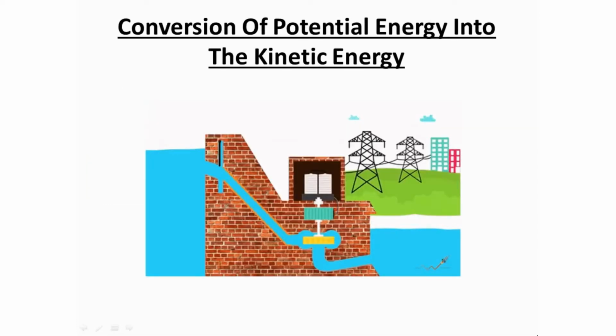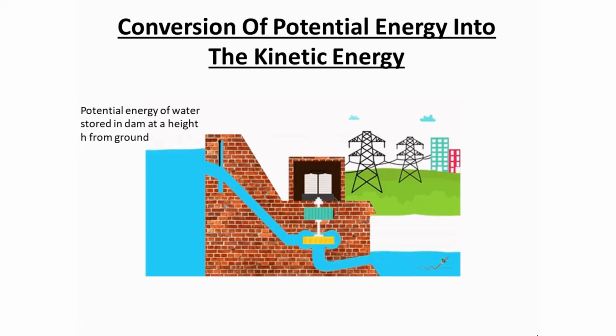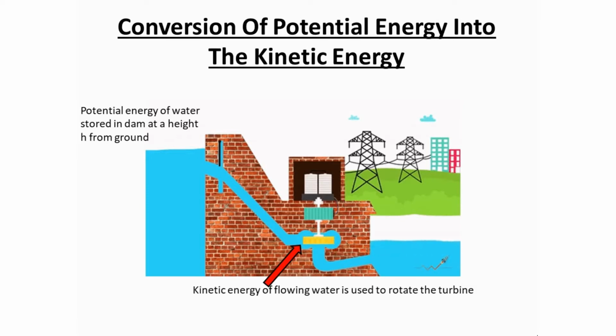Conversion of potential energy into kinetic energy. Here you can see a hydroelectric power station. When water is stored in a dam at a height h, it possesses potential energy. When this water is allowed to flow by opening the gates of the dam, the potential energy of water gets converted to kinetic energy. This kinetic energy of flowing water is used to rotate the turbine.